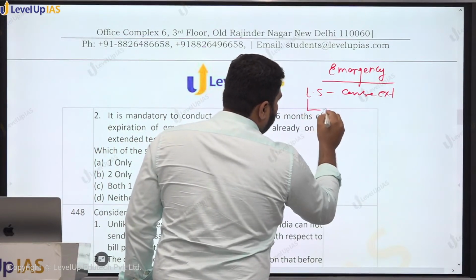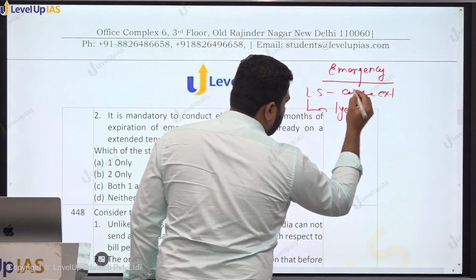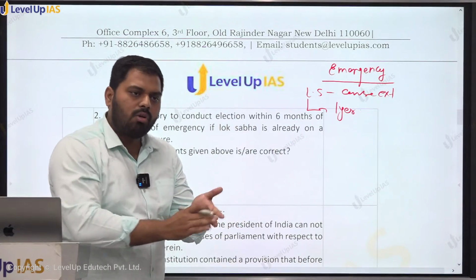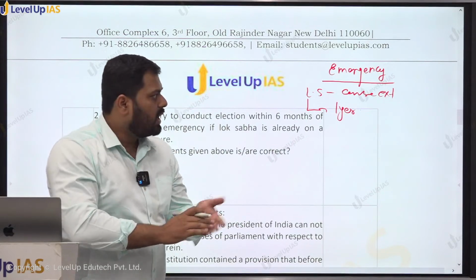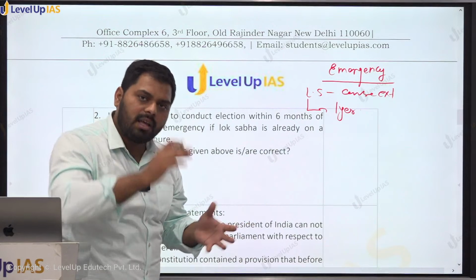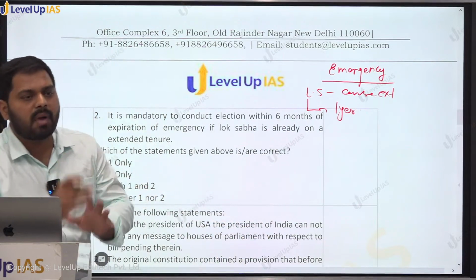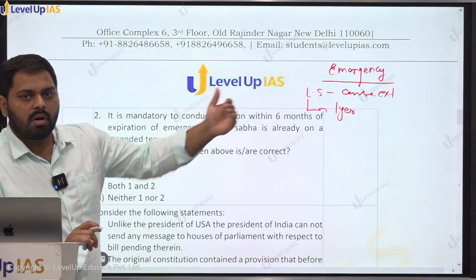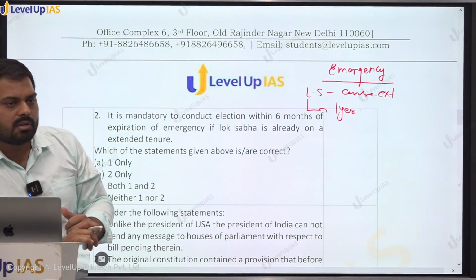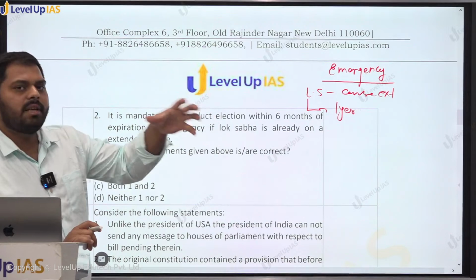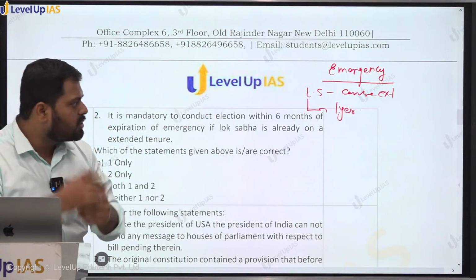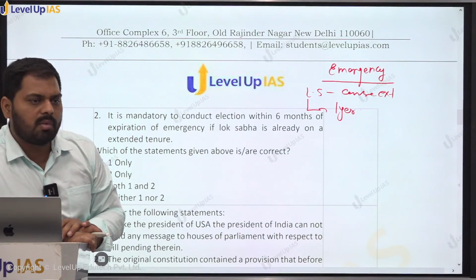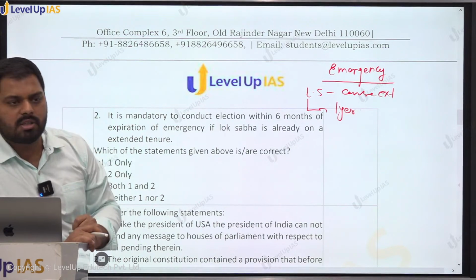It can be extended for 1 year at a time. Now, suppose that if emergency was applied and Lok Sabha was extended, then what about when the emergency expired? जब emergency expire हो गई है, तब क्या लोक सभा को और भी extend करते रहना चाहिए? Or will it be required to conduct the election? So the day when emergency itself expires, within 6 months of that date, it is mandatory for conducting of Lok Sabha election if emergency was already on the extended tenure.